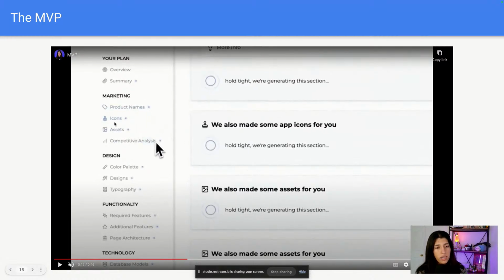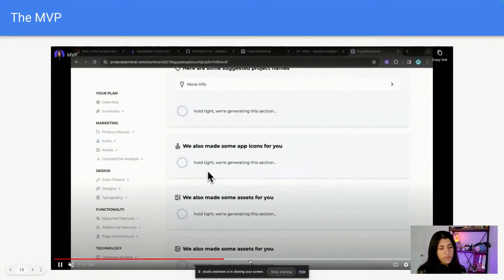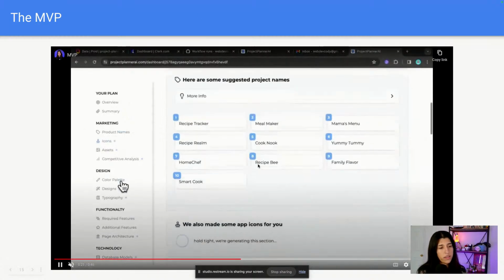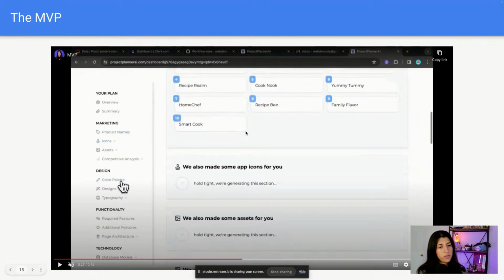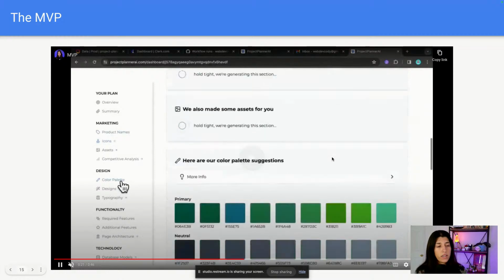So we got product names, icons, assets, competitive analysis, right? All these things that you sort of have to look into and do research for. You could use AI to do that all for you and have it in an organized manner. So then, if you just have an idea, a target user, you could see, okay, these are other things that I might want to think about. So you don't really have to spend that much time thinking about. So let's see, a couple seconds in. You can see right now, that section for the product names popped up. So these are a couple names that you can maybe use if you don't really have any name ideas.